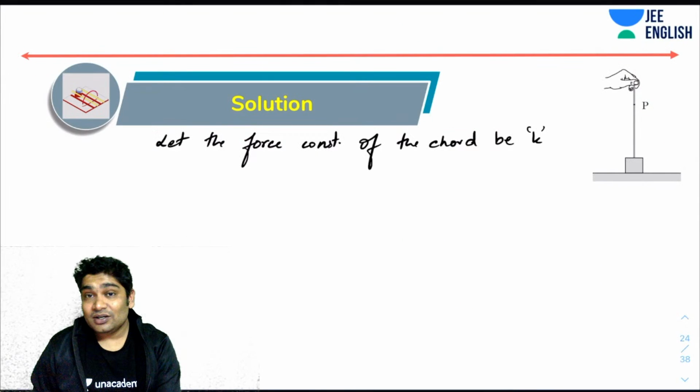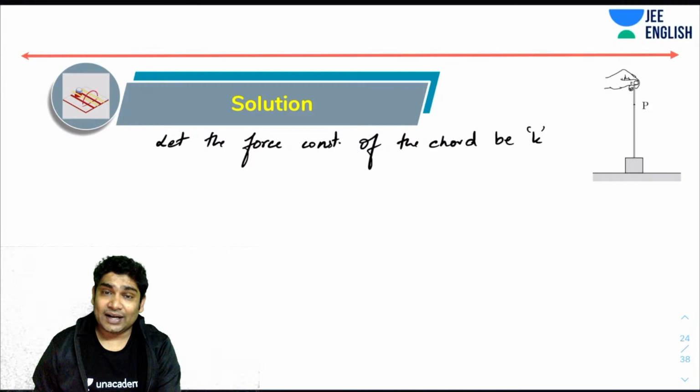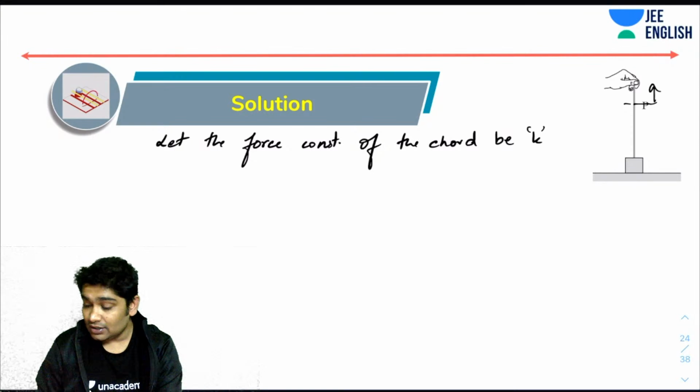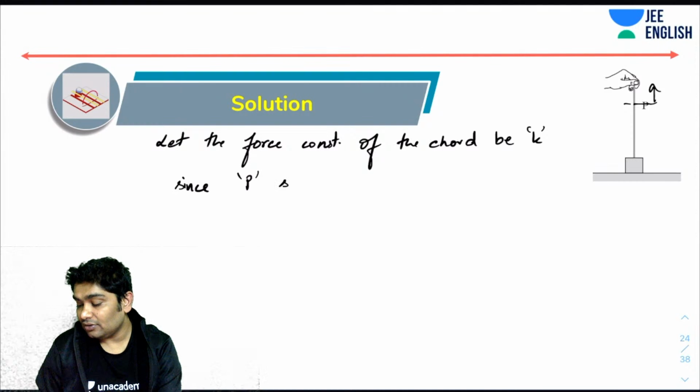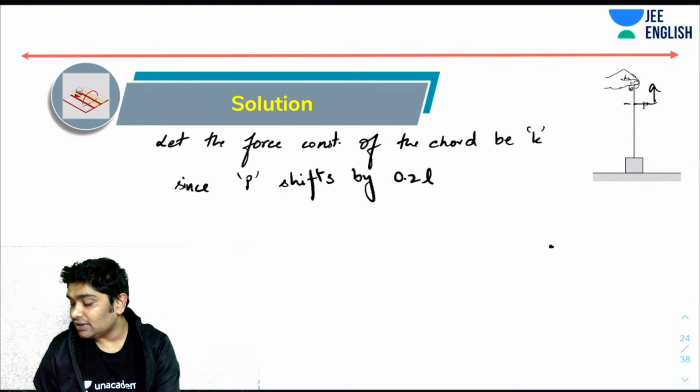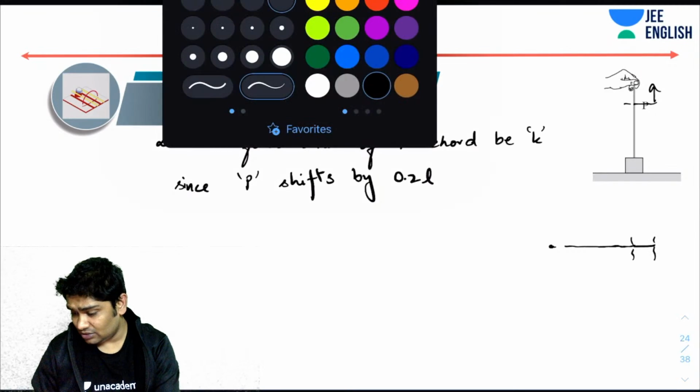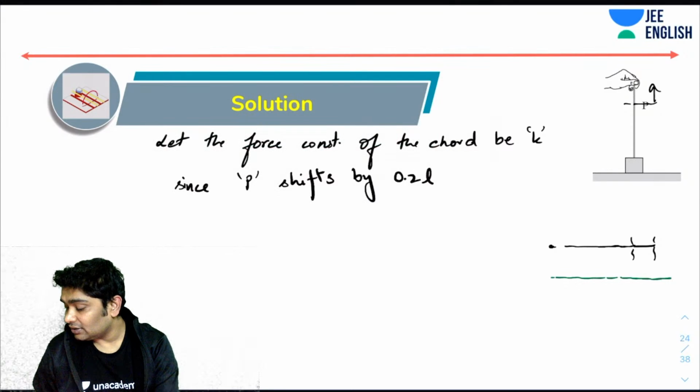Let's see. If the force constant of the cord is some K, now I will realize how much this point is shifting. This point is shifting by 0.2L. Since P shifts by 0.2L, consider this string. If the total elongation would have been x, imagine that this was stretched by some x.